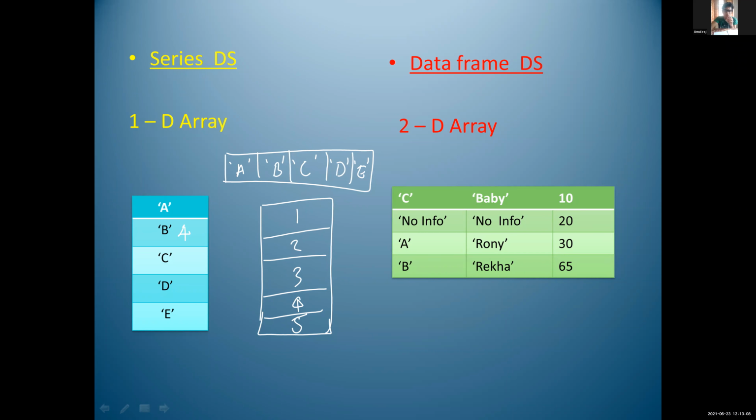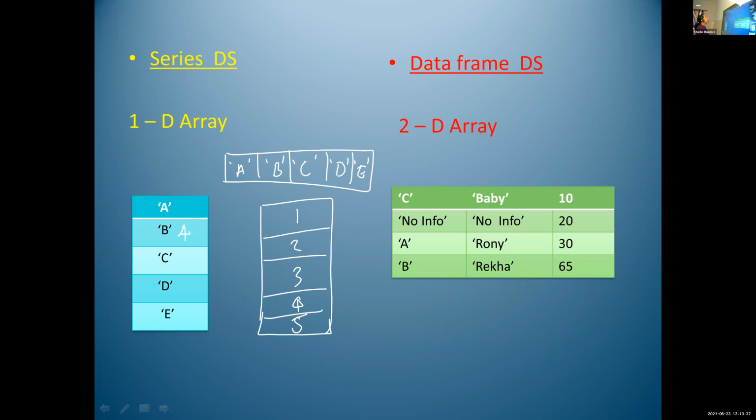And different. Different data type values. Homogeneous means same data type value. Heterogeneous means different data type. We can store different data types in this data frame data structure. Here, the first column we are storing string value. Second column also we are storing string value. But the third column we are using integer data type value. Is it clear?